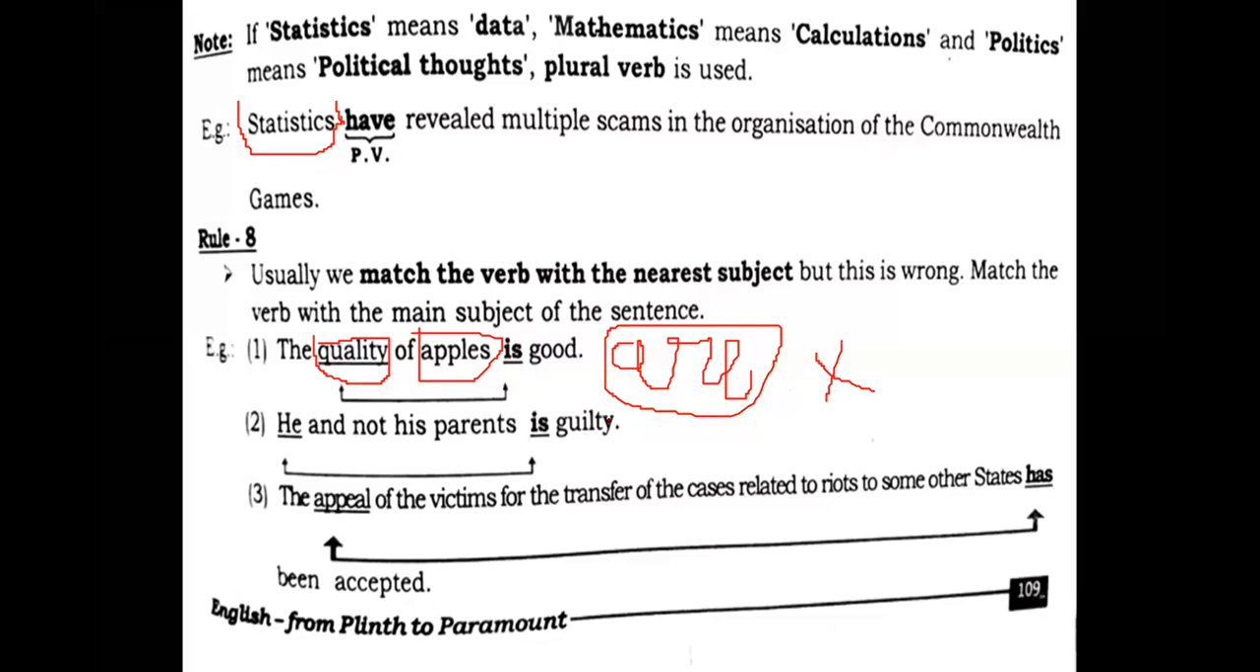So what we need to understand is the main subject of the sentence, the quality of apples. What are we talking about? Are we talking about apples or the quality of apples? Ultimately, students, we are talking about the quality of apples. That means quality is the main subject of the sentence, not the apples. Apples is secondary, the object of the preposition of, right? So we cannot say it is the subject of the sentence. When it is not the subject, how can we put the verb according to it? We need to check which one is the main subject of the sentence, and that is quality here. The quality of apples is good.